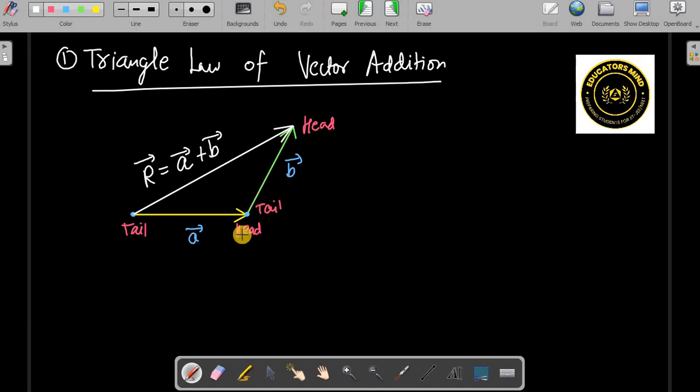This is the triangle law. So we should join the tail of the first with the head of the second. Then the third side represents the resultant sum of the two vectors. Now here we can try to find out the values of this. Let us try to do that.